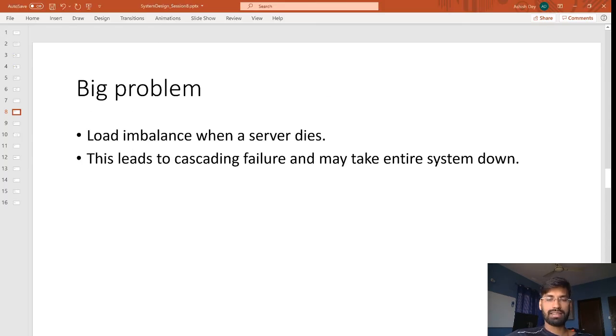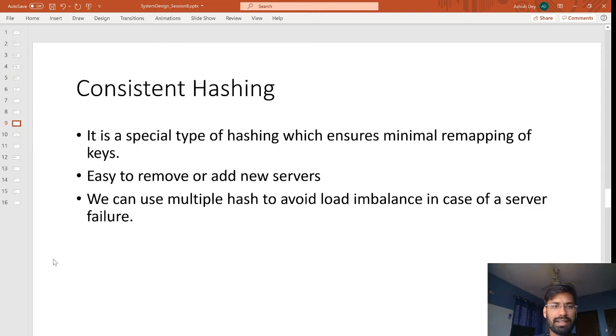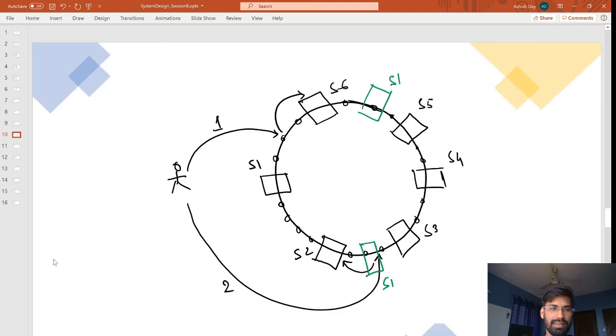Then what is the solution over here? Consistent hashing is a special type of hashing which ensures minimal remapping of keys and makes it easy to remove or add new servers. We can use multiple hashes to avoid load imbalance in case of a server failure. Let's see how exactly we are going to achieve this, so that adding and removing a server is easy. Again we are going to have a ring kind of structure. Over here, let's say we are adding a server.